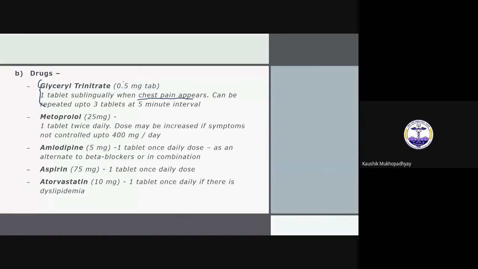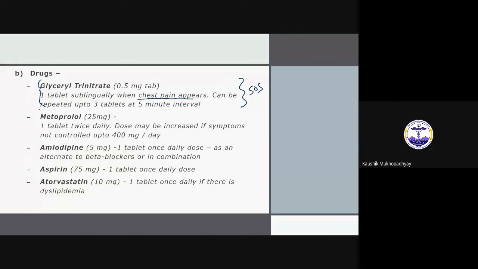He should carry this tablet every time, during a trip or in the office also. Whenever the chest pain appears, he should take this tablet instantly by sublingual route. It can be repeated up to 3 tablets at 5-minute intervals. So that is for the acute case. So SOS we can say.